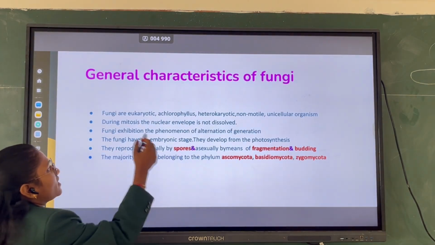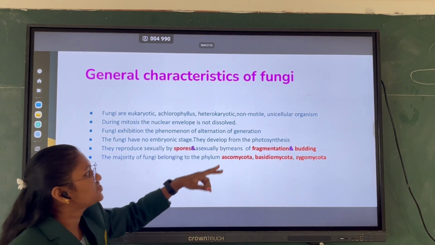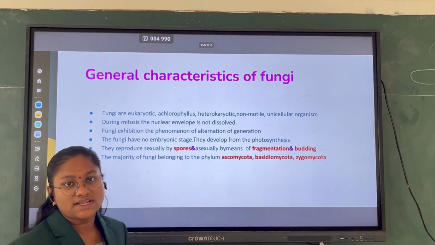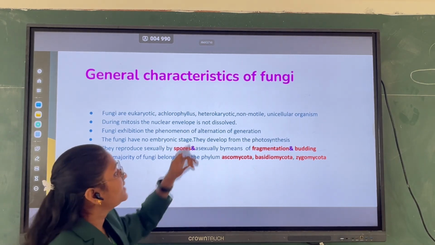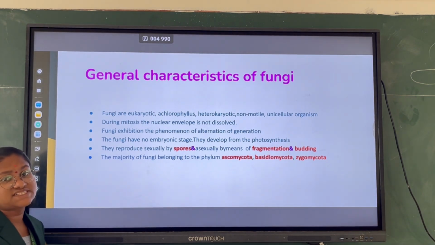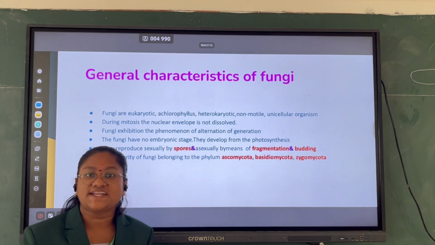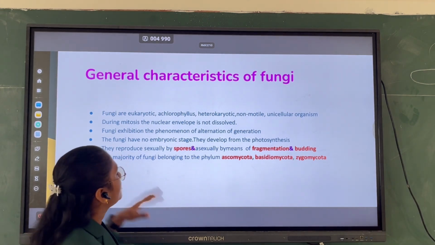General characteristics of fungi. Fungi are eukaryotic, achlorophyllous, heterokaryotic in condition, non-motile, but they can move through spores, and are unicellular organisms. During mitosis, the nuclear envelope does not dissolve, and fungi exhibit alternation of generations.